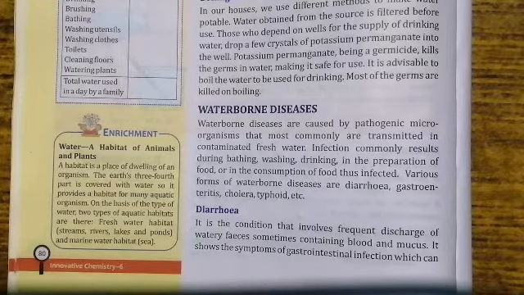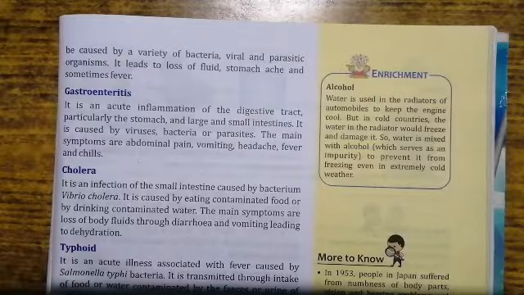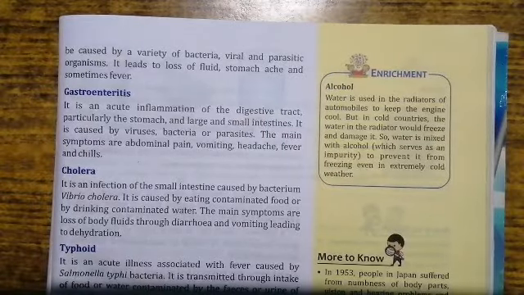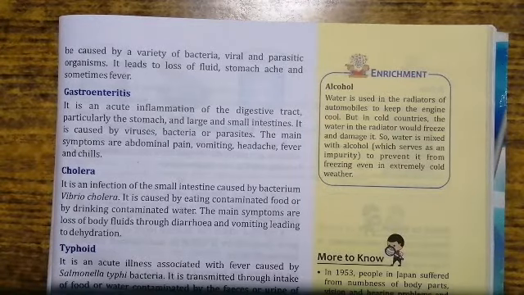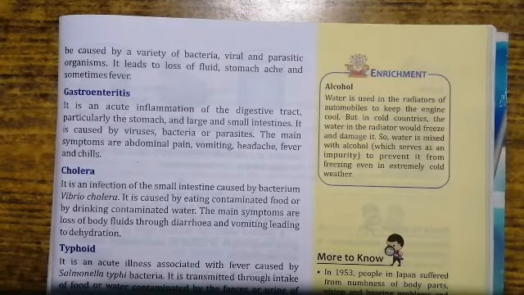It shows the symptoms of gastrointestinal infection, which can be caused by a variety of bacterial, viral, and parasitic organisms. It leads to loss of fluid, stomach ache, and sometimes fever.